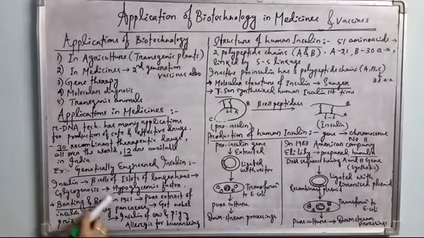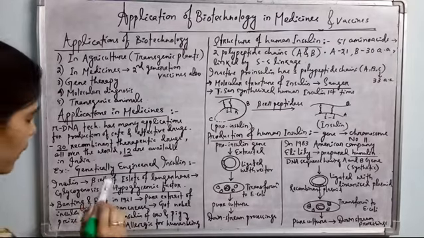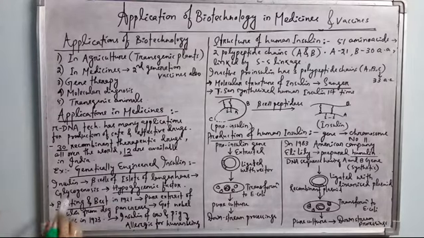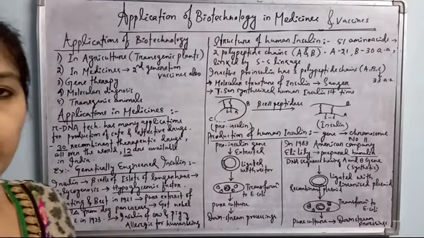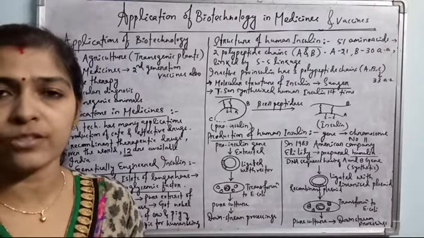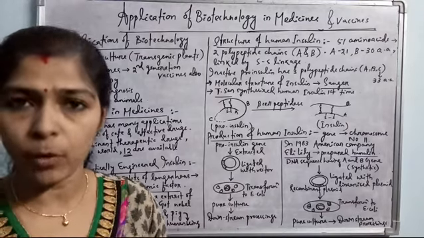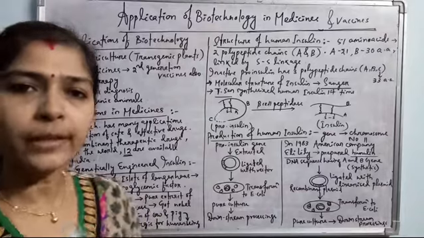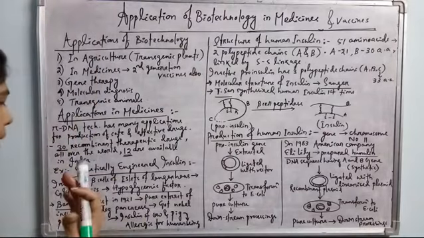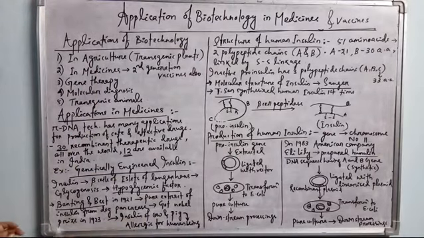Banting and Best, these two scientists in 1921, got the pure extract of insulin from dog pancreas. It was applied to the human body and it was also working. So for that, they got the Nobel Prize in 1923.